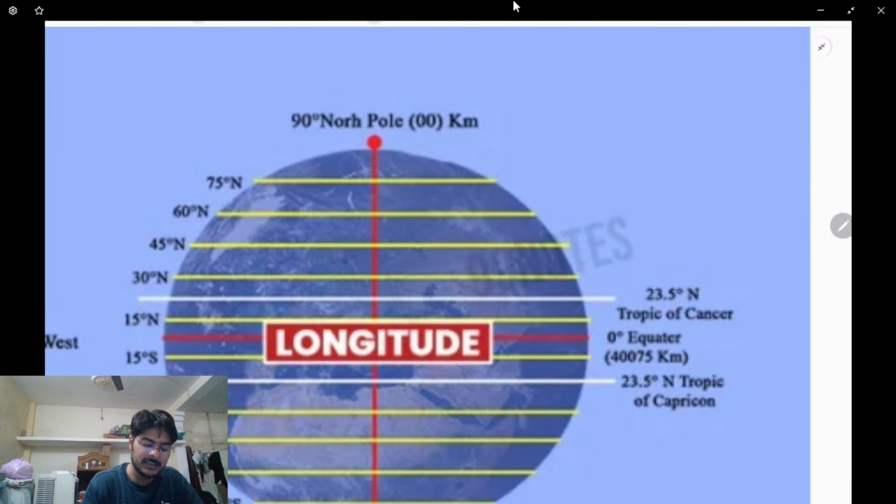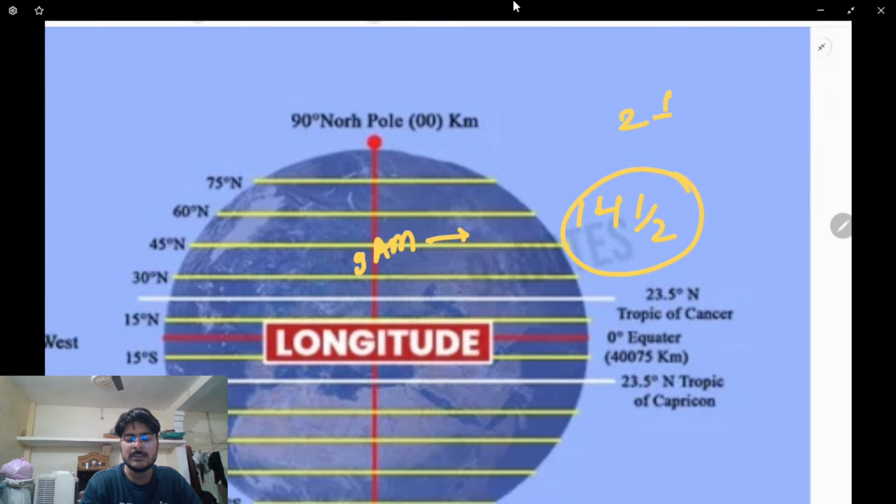So if, for example, the time here at this point is 9 a.m., then 9 plus 5.5 is 14.5, which means 2:30 p.m. is the time that we'll have in India.